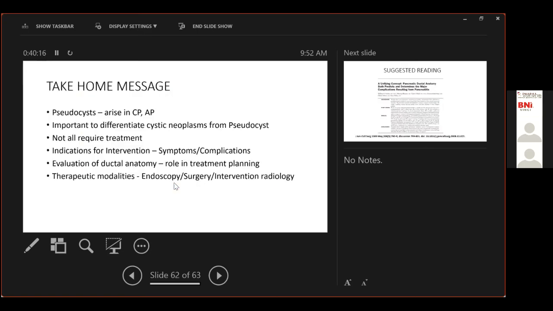So just a final take-home message: pseudocysts arise in chronic pancreatitis and acute pancreatitis. Most of them, these are 2 common etiologies. It's important to differentiate cystic neoplasms from a pseudocyst. Not all of them require treatment. Only those who have symptoms or complications need to be intervened. Evaluation of ductal anatomy helps us in treatment planning, and we have a number of treatment options from endoscopy, surgery, and interventional radiology to choose from for the best treatment. Thank you. Take questions from the students.